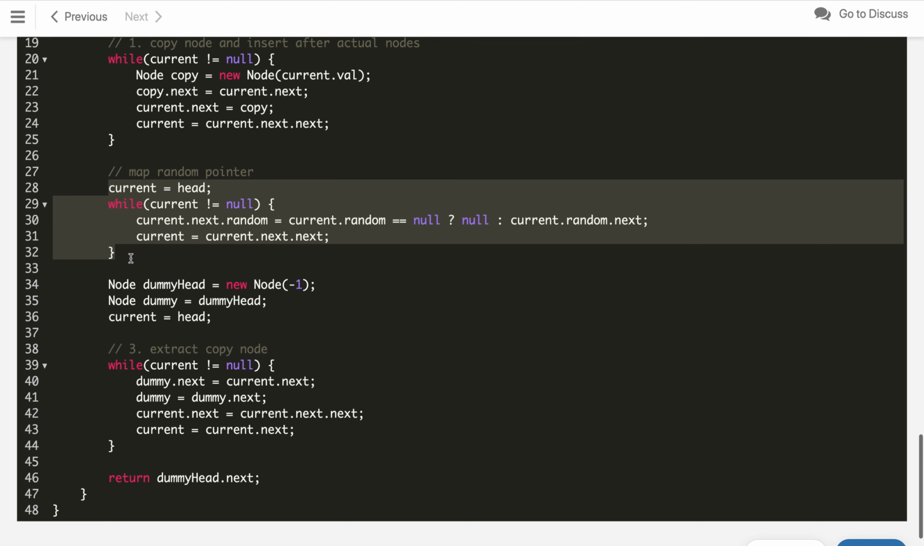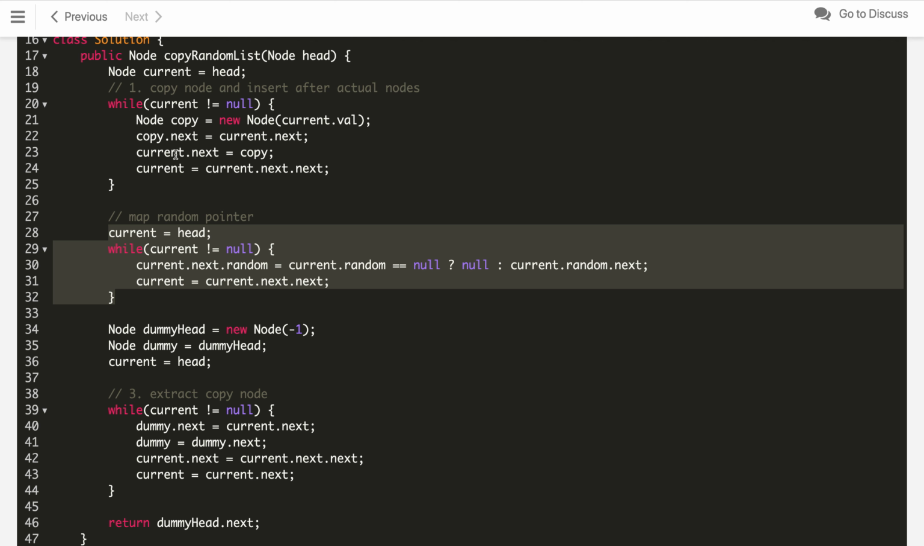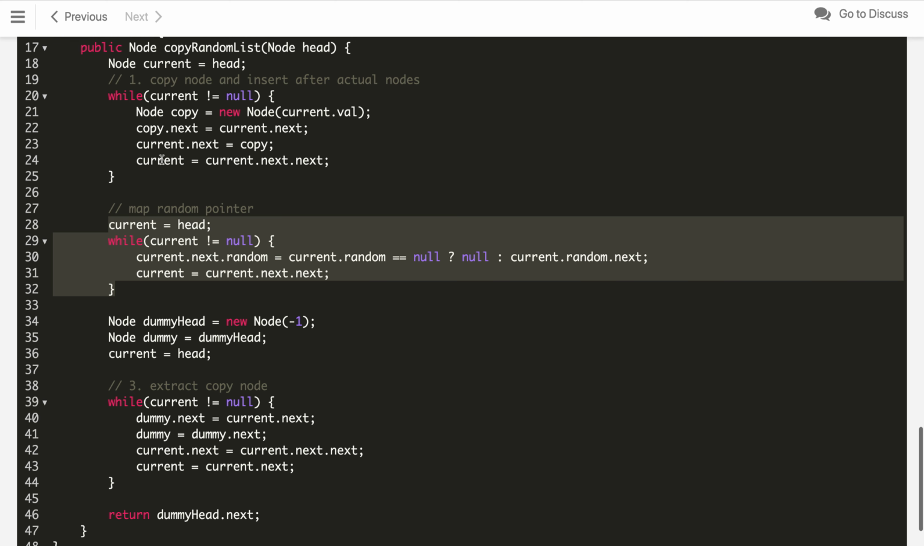Now if you see, we are processing our list 3 times, so the time complexity of this solution is O(3n), which is nothing but O(n), and there is no extra space we are using, just a few constant pointers. So the space complexity of this solution is O(1).